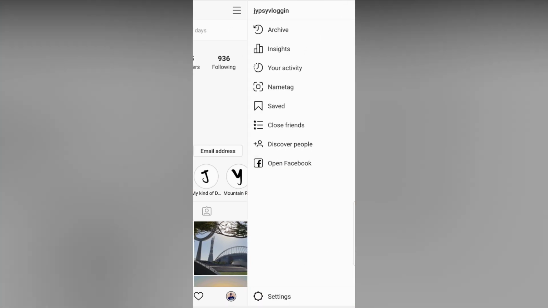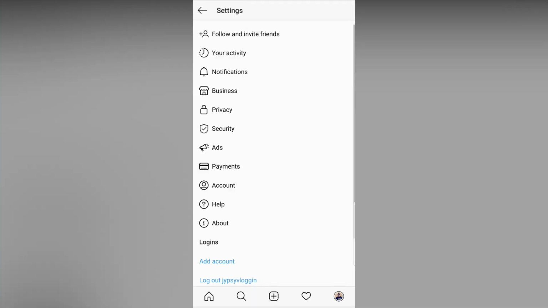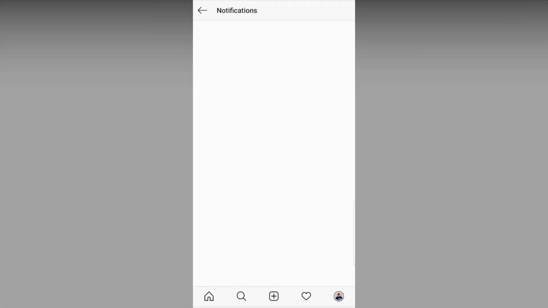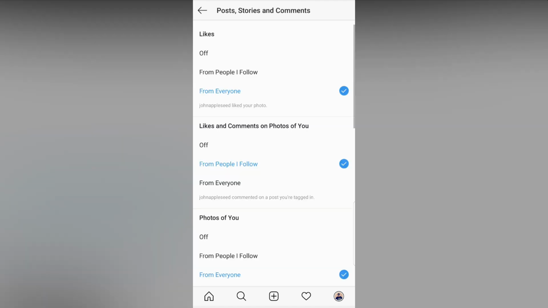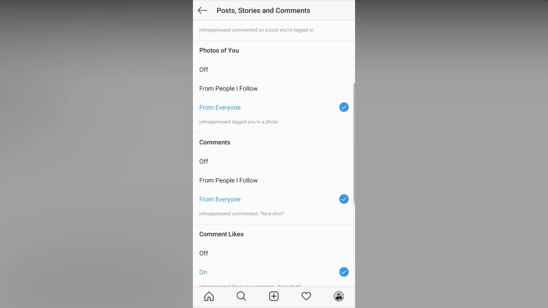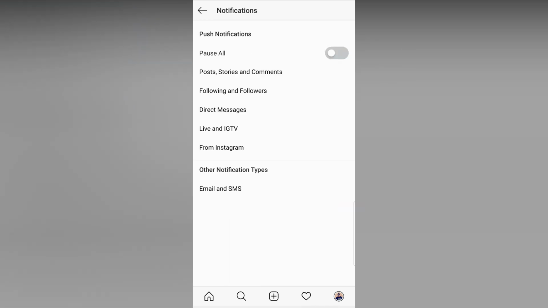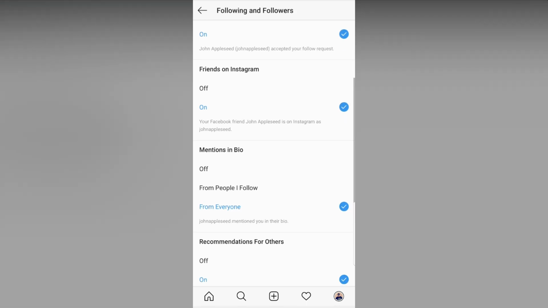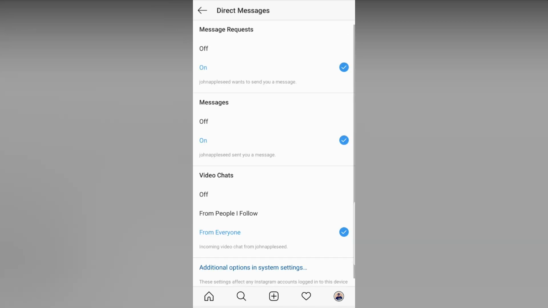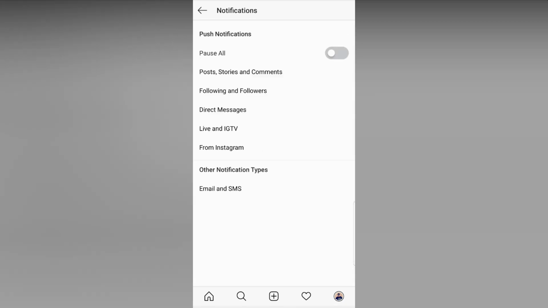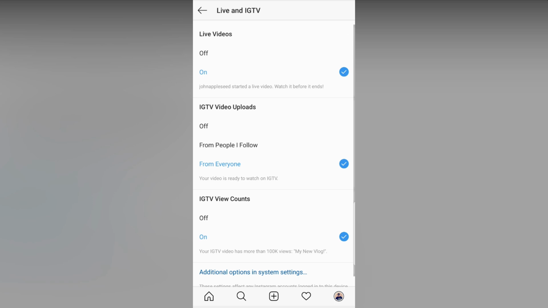So let's go to settings. Here you can see notification, tap there. So these are your notification settings. You can customize them from whom you want this notification. These are for following and followers. These are for direct messages. By default all are on. You can customize them.